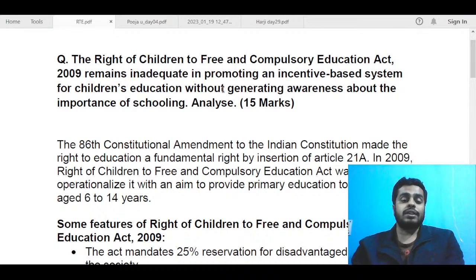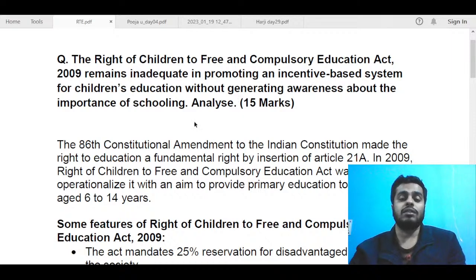So coming to the question, it was about the Right of Children to Free and Compulsory Education Act. Basically, it is called the RTE Act in common parlance, but the whole name of the act is the Right of Children to Free and Compulsory Education Act. It was passed in 2009. The question says that this act remains inadequate in promoting an incentive-based system for children's education without generating awareness about the importance of schooling. And we needed to analyze it.